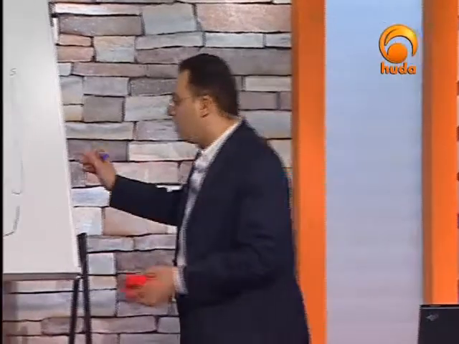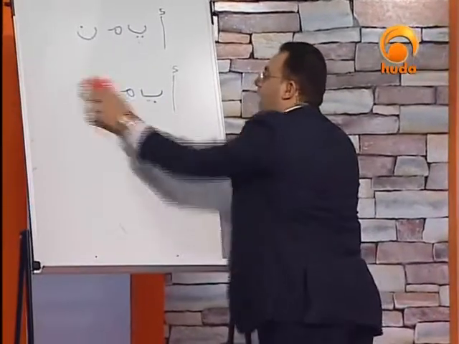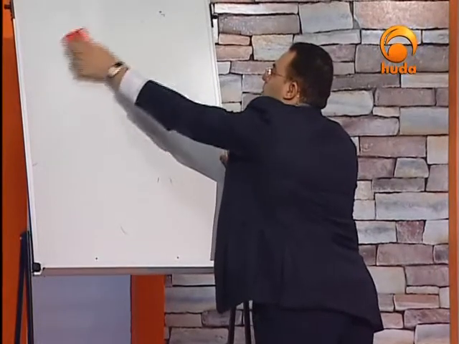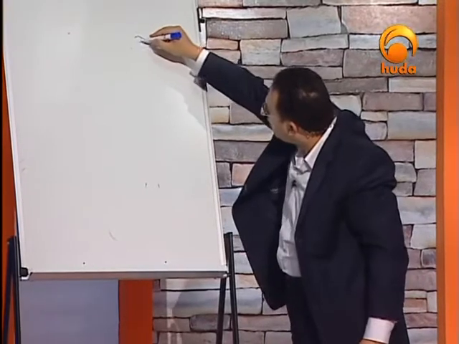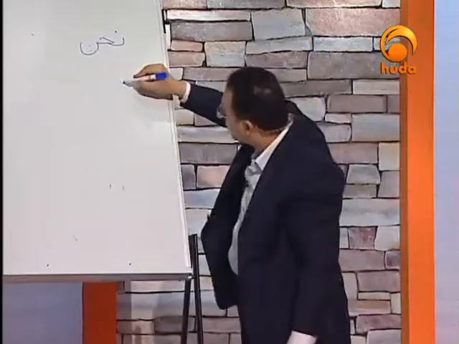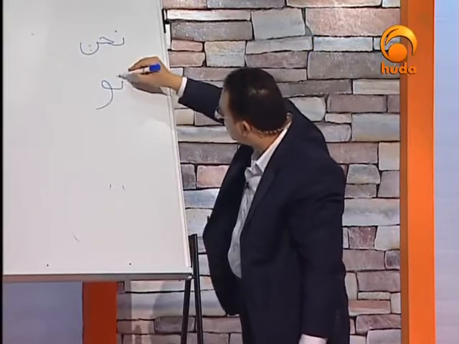Okay, so this is about noon, the different shapes for writing this letter. Let me just repeat all of them again. I will write all of them, so please follow me in writing this. Here is the first one, nahnu, which is a plural pronoun: na, ha, and another na. Then Tunis. Can you see that? Ta.